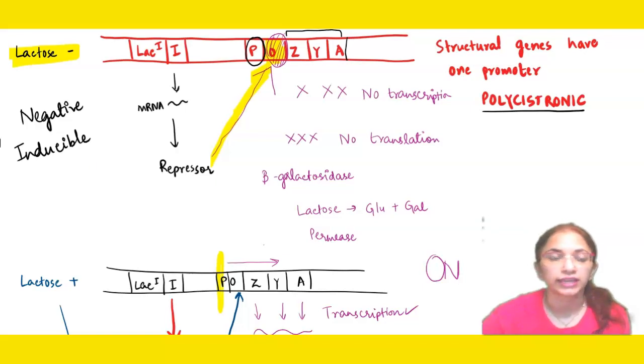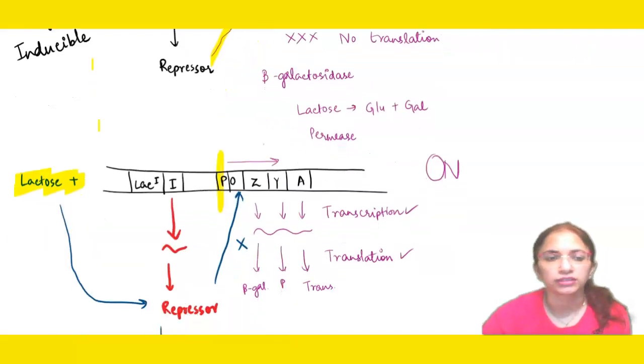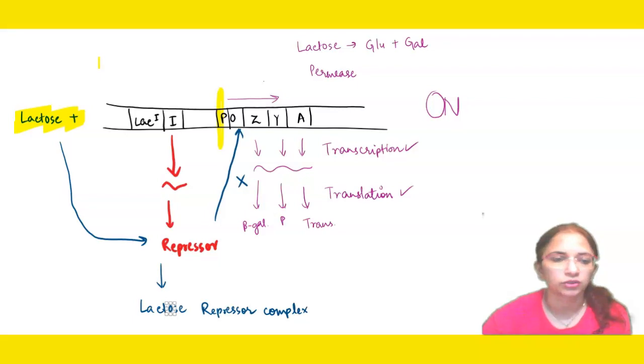Why are we saying it as inducible? Now if lactose is present, as we have seen here, then what has this lactose done? This lactose has bound to the repressor to form the lactose repressor complex, right? So here lactose is acting as an inducer because it is inducing the gene expression.